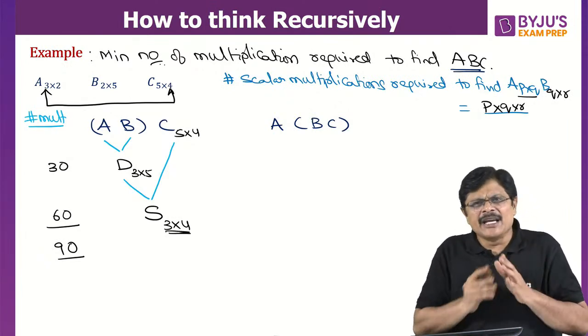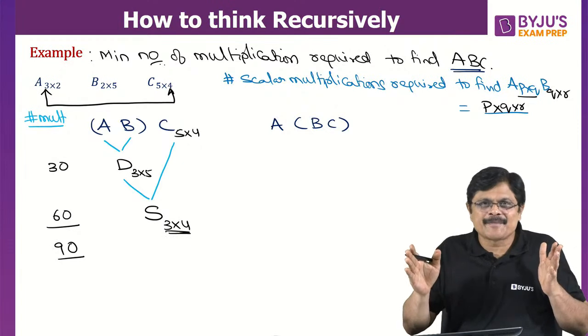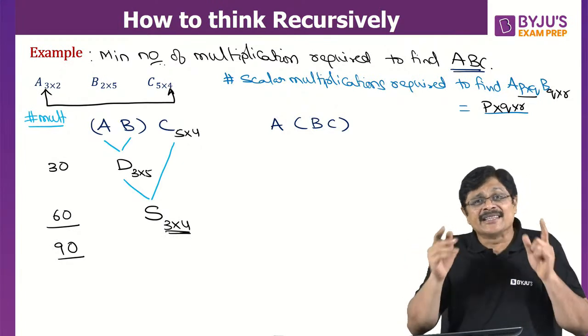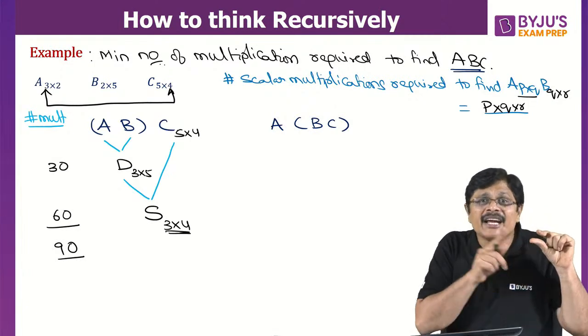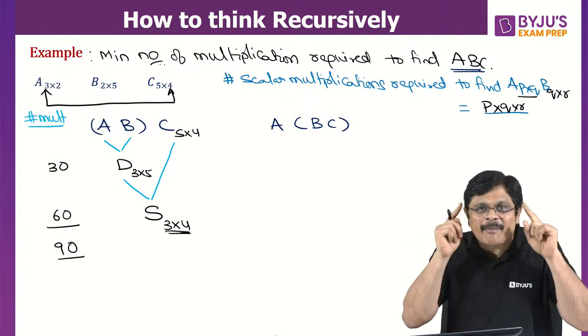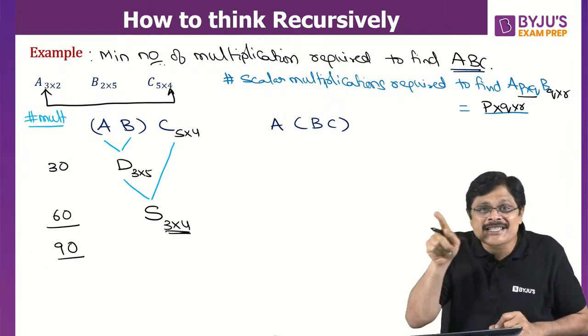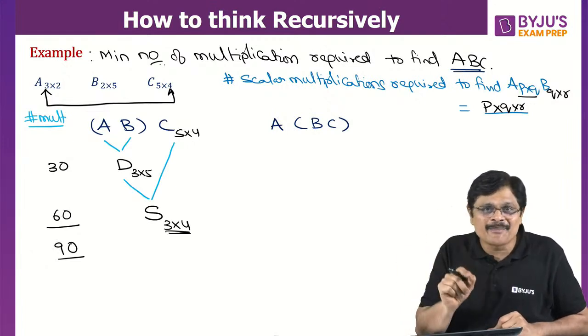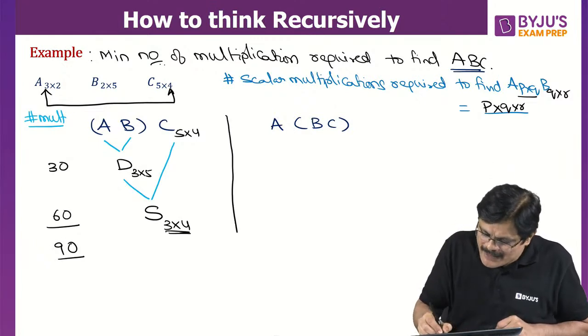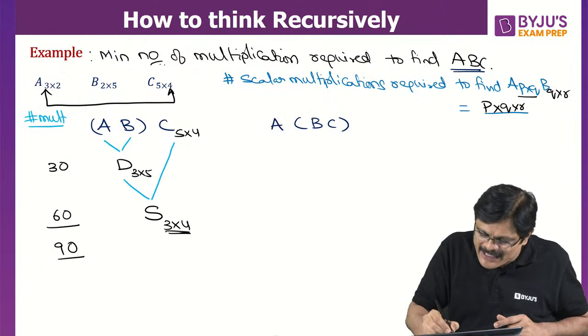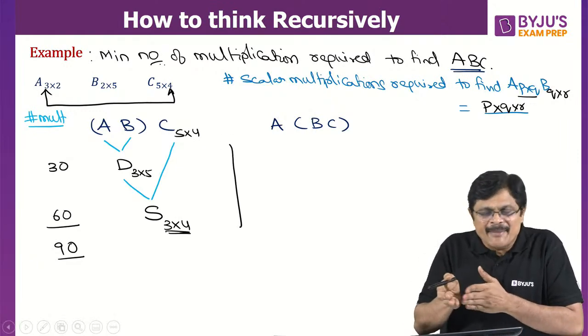Please remember. Even if you multiply 10 matrices, the resultant matrix order will be the first matrix's row number into the last matrix's column number. Please remember this. I will use this idea later on. Am I clear? Very good. Now, what if I multiply them in this order? Because I can multiply ABC in this order also.